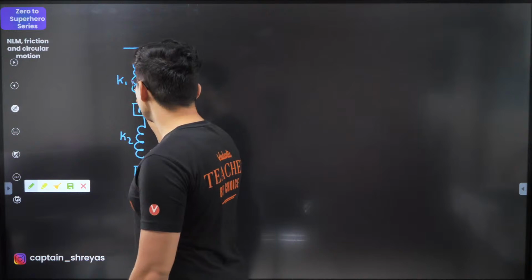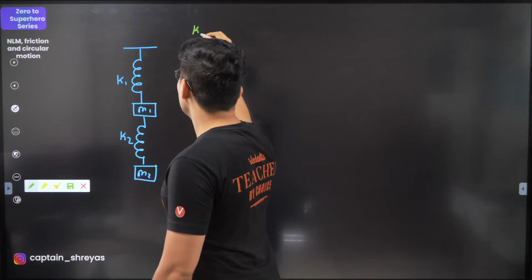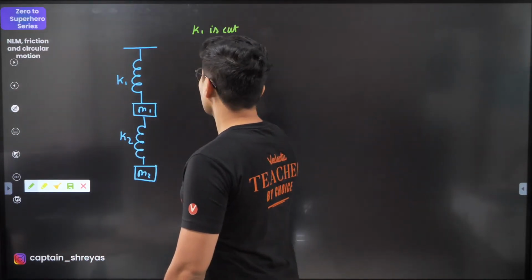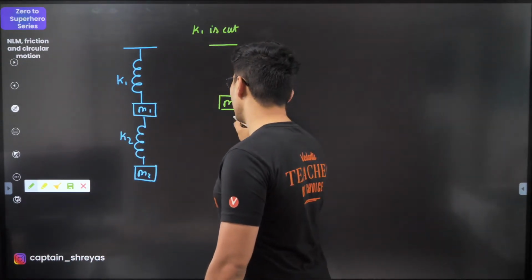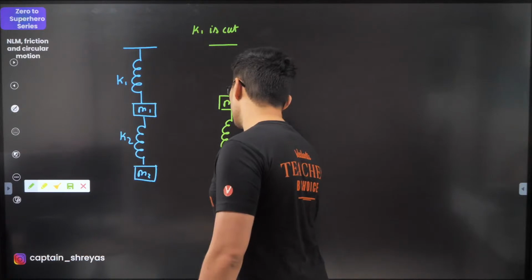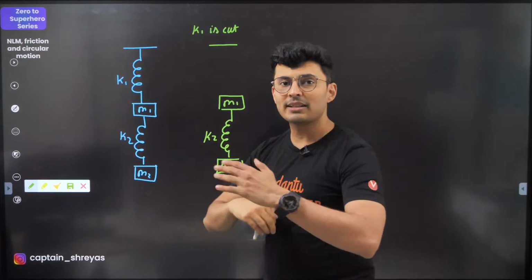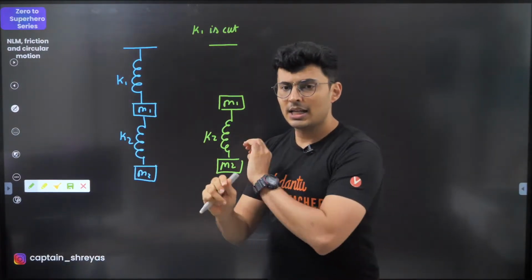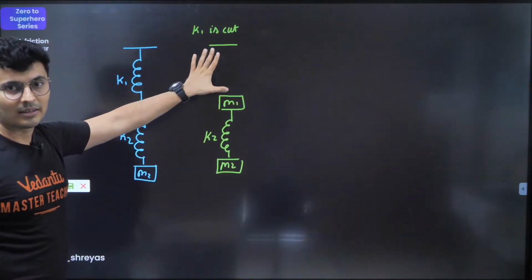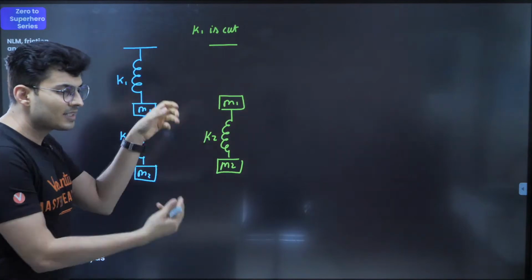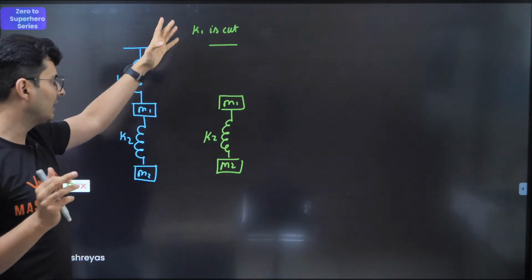Observe now. Imagine I cut K1. K1 is cut. So how will the diagram look? Well, K1 is cut. So just M1 will be there and just this spring, which is K2, and this is M2. Whenever you cut a spring, that spring completely gets destroyed. That's it. You can just forget that spring. Because it has been cut, that's it. The spring instantaneously loses its deformation and comes back to its natural length. So forget it.